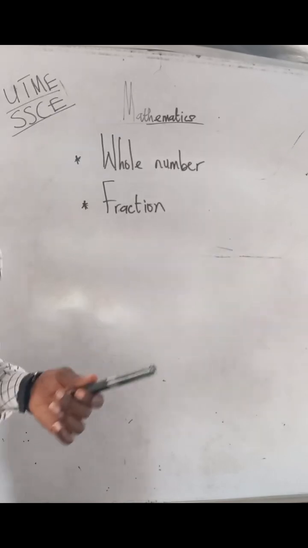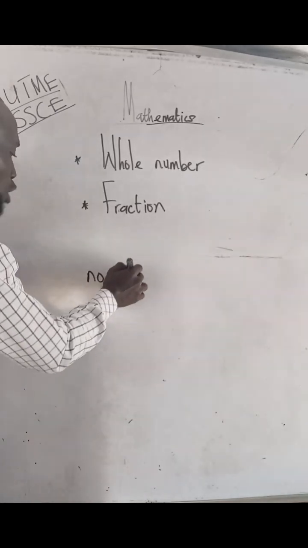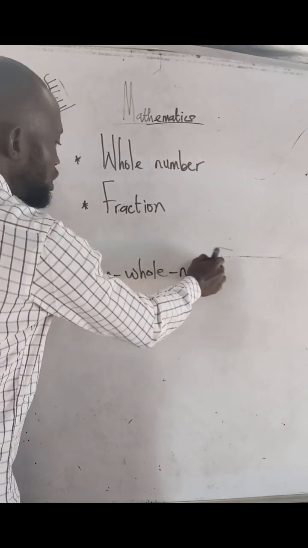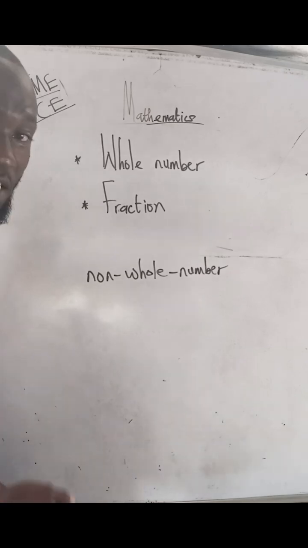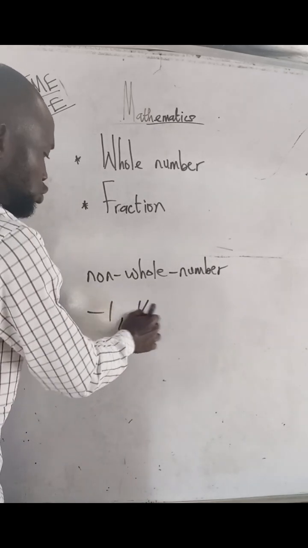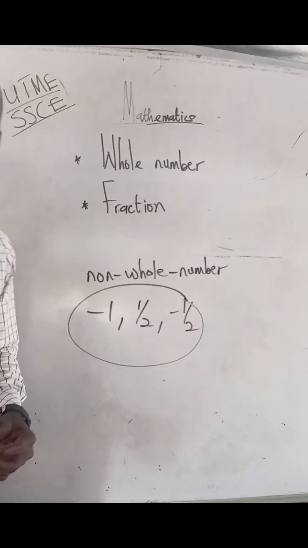Now, the whole numbers, like I've said, they include 0, 1, 2, 3, 4, 5, 6, 7. Now, those ones that are not whole numbers, they are non-whole numbers. They are those ones that carry charges. It can be positive or negative integers, like -1, like the fraction 1/2, -1/2. All these ones, they are not whole numbers.